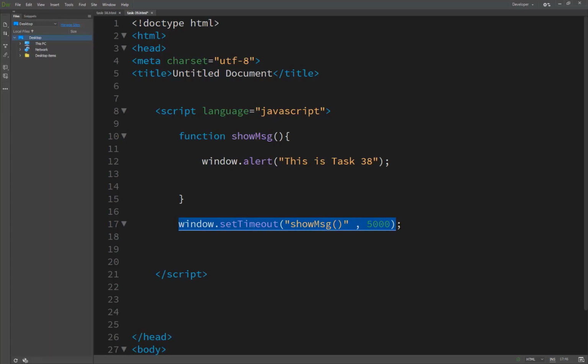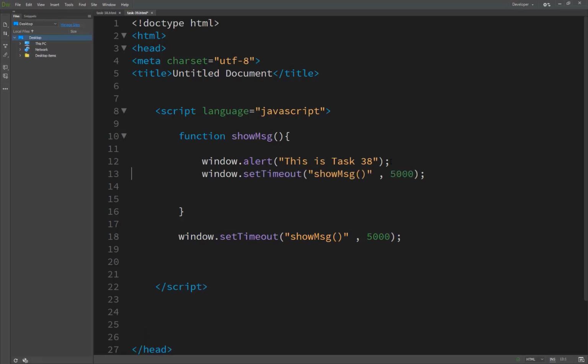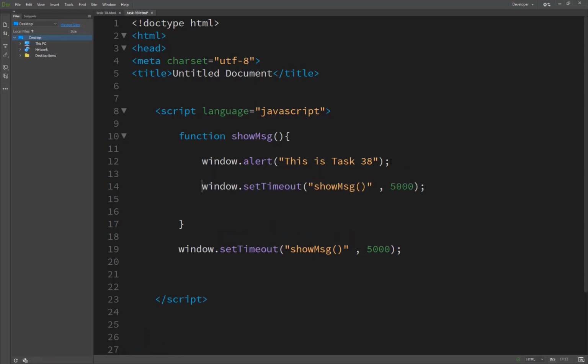So this line we have written here just executes the function the first time, and if we want to perform this function repeatedly, it is called a recurring execution. Here we set task 39 to start at 3 seconds. To illustrate this, the following script creates a function that displays an alert dialog box and schedules itself to execute every 3 seconds.